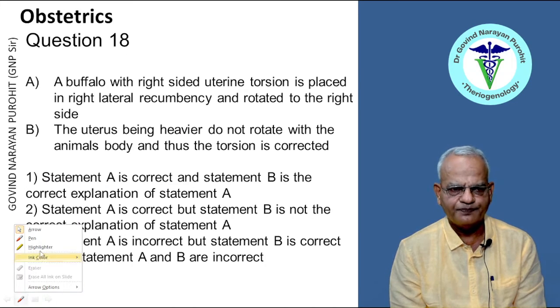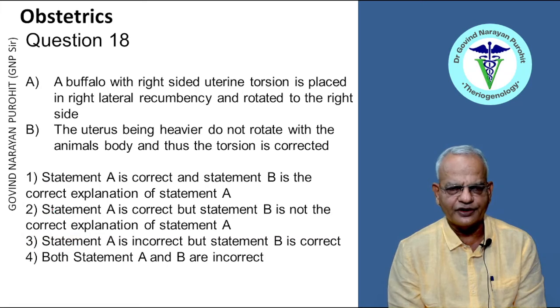Now this is a reasoning type of question. A buffalo with right-sided uterine torsion is placed in right lateral recumbency and rotated to the right side. The explanation is that the uterus, being heavier, does not rotate with the animal's body and thus the torsion is corrected. Yes, so both the statements are correct. So statement A is correct and statement B is the correct explanation of statement A. That is the right answer, right?